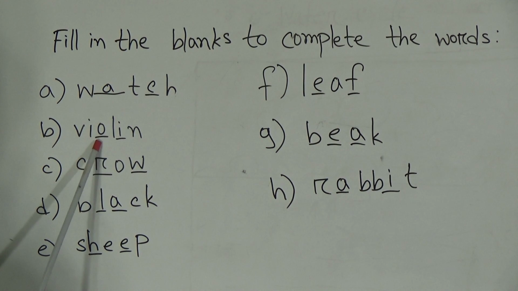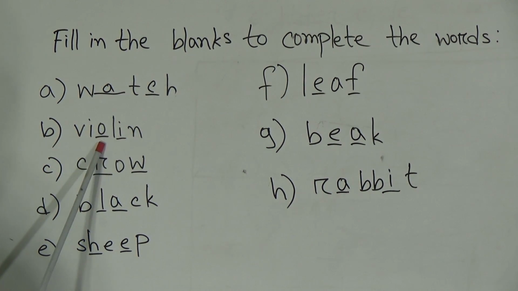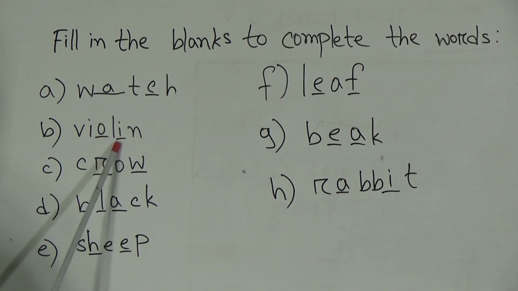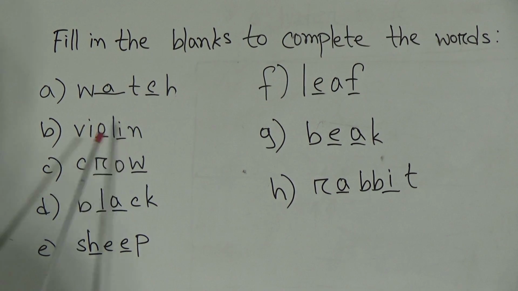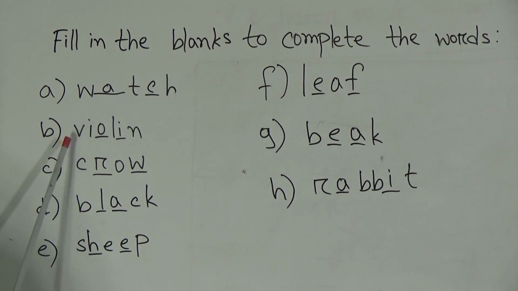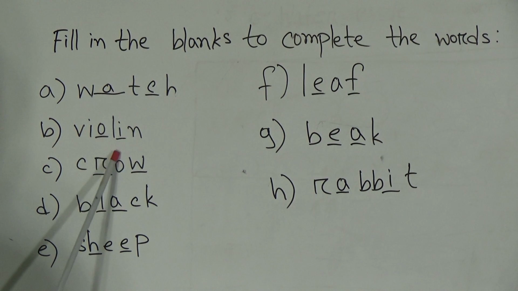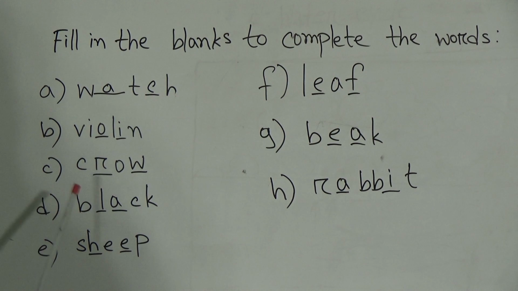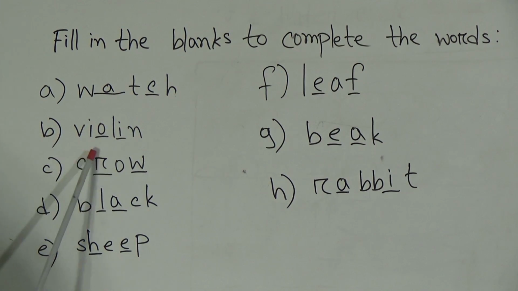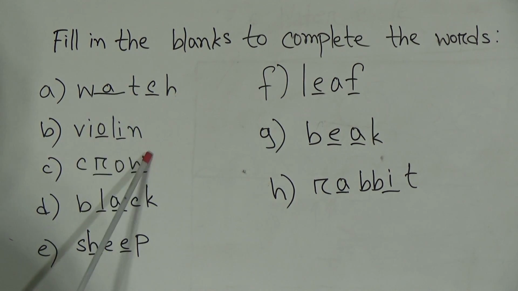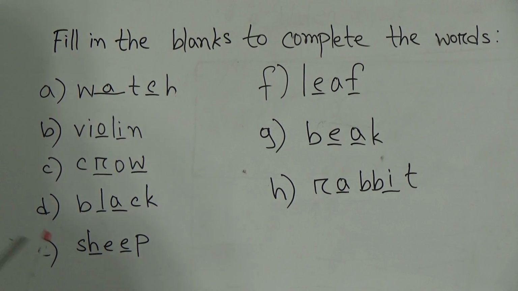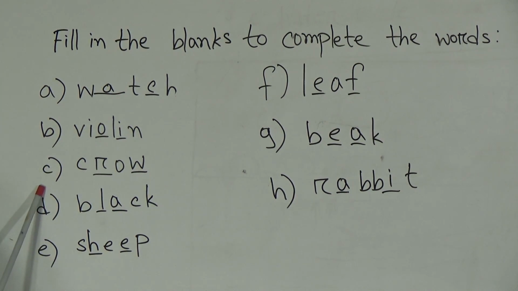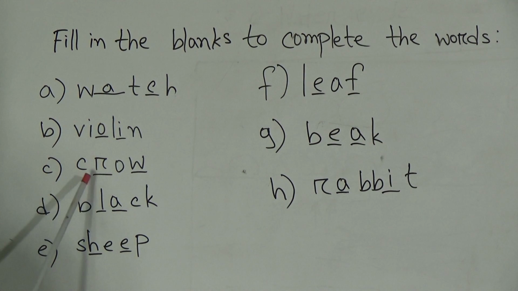In the first gap you have to write O, and in the next gap you have to write I, and the full spelling of this word is V-I-O-L-I-N, violin. I am repeating this once again, V-I-O-L-I-N, violin.